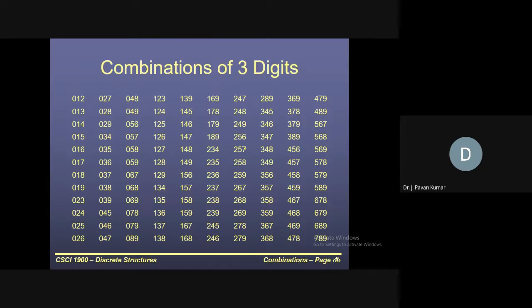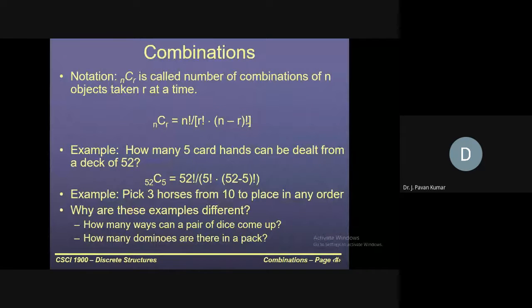Next, you can consider, yeah, these all are the same. Let us see this example. How many 5 card hands can be dealt from a deck of 52? Order does not matter, we have to pick 5, so the direct formula is 52C5. That will be the answer.